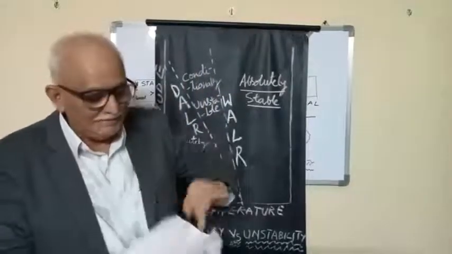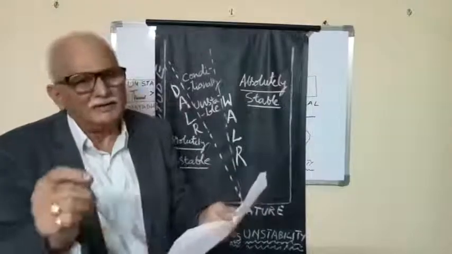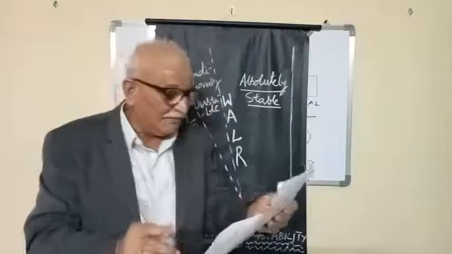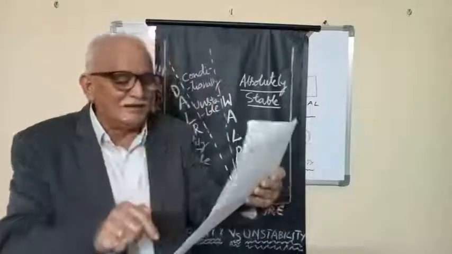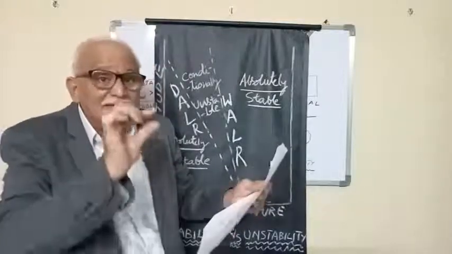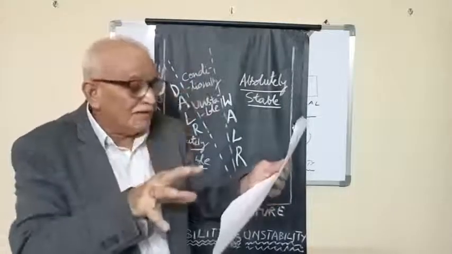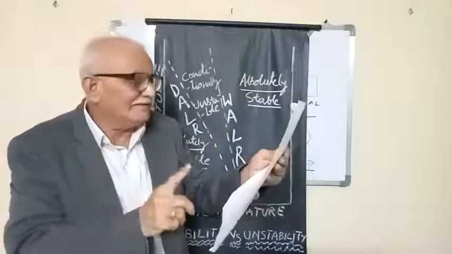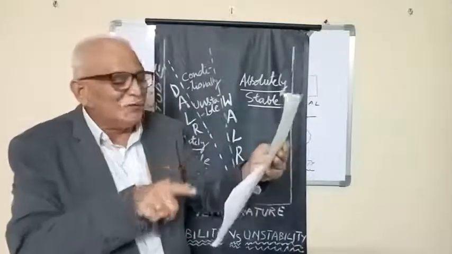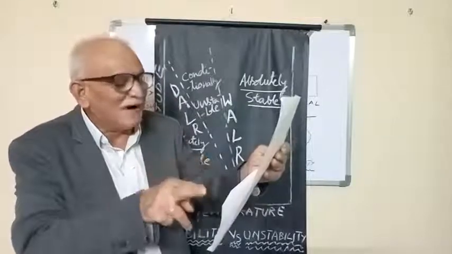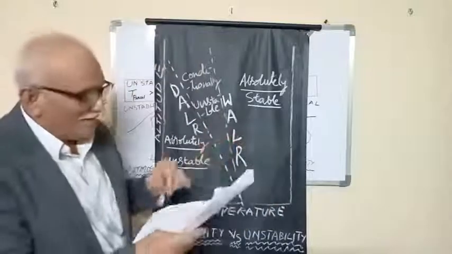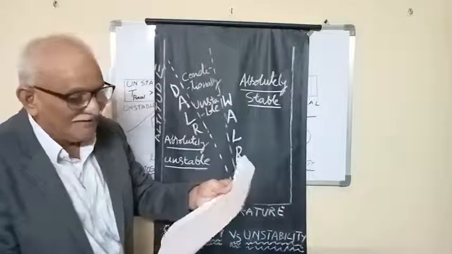Let us see another important thing about a conditionally unstable atmosphere. A rising parcel of unsaturated air ends up cooler and denser than the surroundings. A parcel of saturated air, which cools at a slower rate, ends up warmer than the air around it. So that's what we call a conditionally unstable atmosphere.